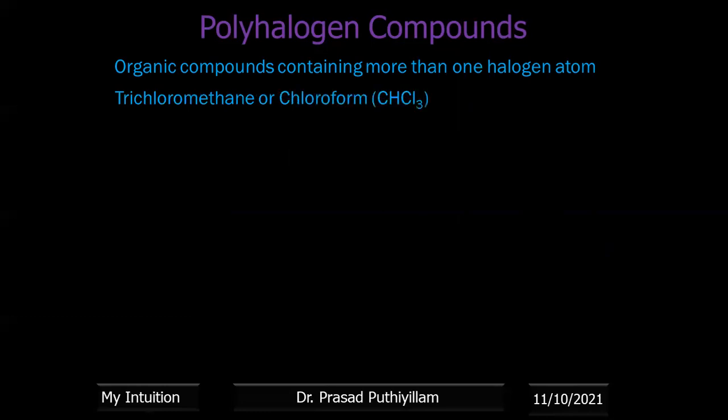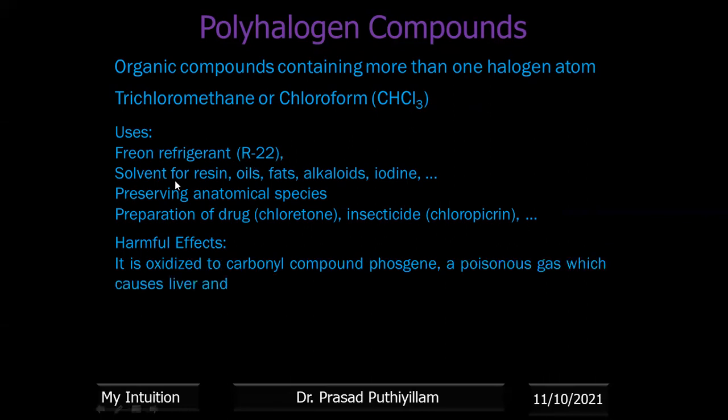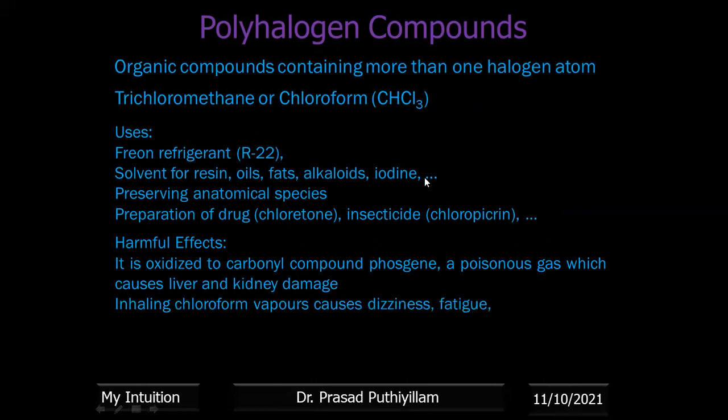Next one, that is trichloromethane or chloroform, that is CHCl3. CHCl3 is used as a refrigerant, available in the market as R22. It is used as a solvent for resin, oil, fat, alkaloids, iodine, to dissolve polymer resins. We can use chloroform to dissolve oils, alkaloids, and iodine. It can be used for preserving anatomical specimens in the biology lab. You can see chloroform.